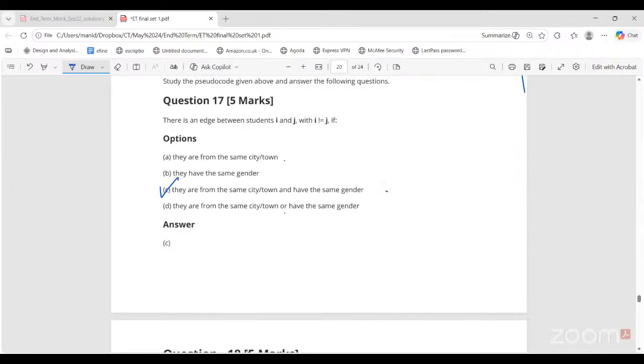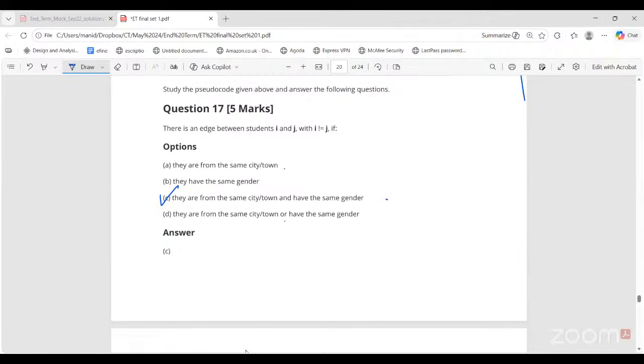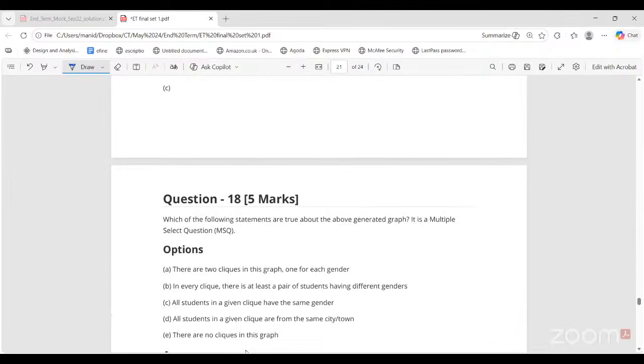It's like an undirected cycle. Correct. That means in a clique, every node is connected to every other node. Yes, ma'am. In a clique, it is possible to go from every node to every other node, right? Directly. That's what forms a clique.